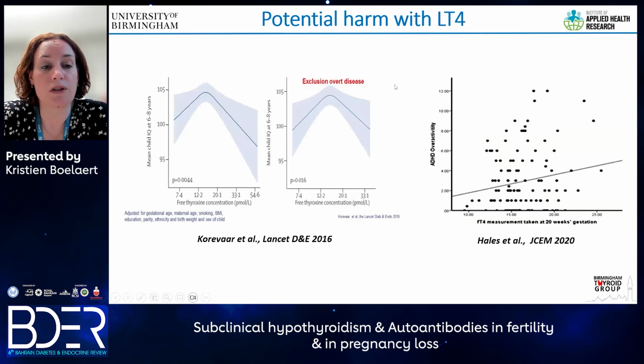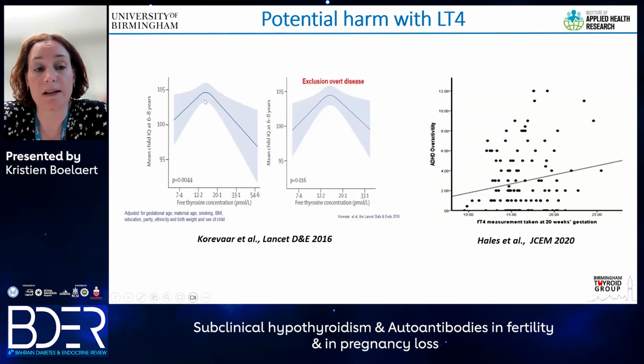So some of these studies are illustrated here. These are data from the Netherlands, where nearly 4,000 mother and baby pairs were compared. And you can see this inverse U-shaped curve. Both with low serum free T4 concentrations and high serum free T4 concentrations, the mean child IQ at 6 to 8 years was significantly lower. So it's really important to keep the serum free T4 at a particular level during pregnancy, and it's a fairly tight window that we should keep this at.